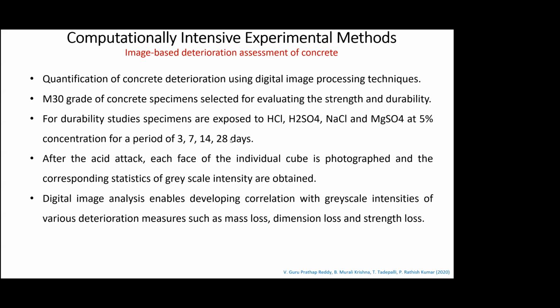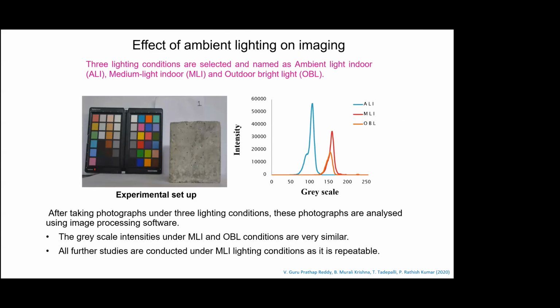After these chemical attacks, we photographed each individual cube and did statistical analysis on the digital photographs. We got very good correlations between the grayscale intensities and deterioration measures like mass loss, dimension loss, and strength loss. So this is the experimental setup.